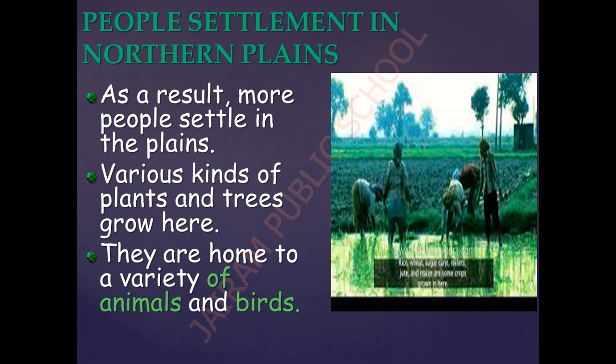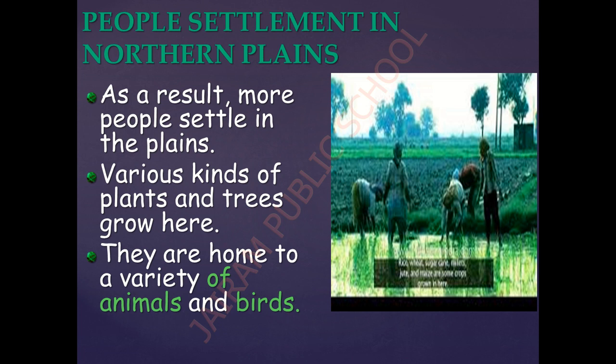So whenever there is an opportunity to cultivate more crops, people used to do agriculture in that area, and people also used to settle in the area nearby. So basically, as these plains are very fertile in nature, it helps agriculture to produce more.